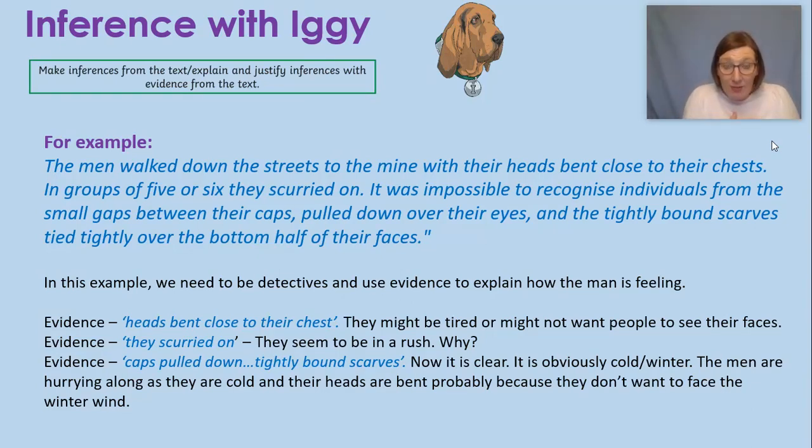And they're bent down because they don't want their faces to have the full force of the winter wind, do they? Think about when you are really cold, and especially when we go out into the playground, we put our hats on, don't we? And we pull them right down over our ears, and we have our scarves right round our neck to keep us nice and warm. And that's what these men are doing. And sometimes we might put our head down when that wind blows. Do you see there how we built a picture? We picked out evidence from the text and we built up a picture, and we used our inference skills to make a plausible reasoning why what was happening.